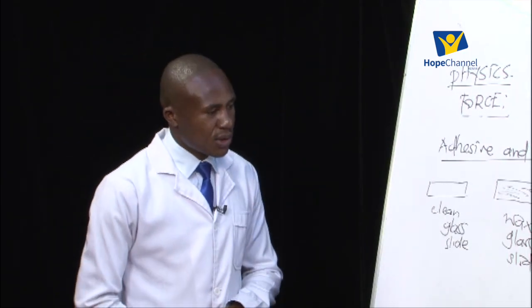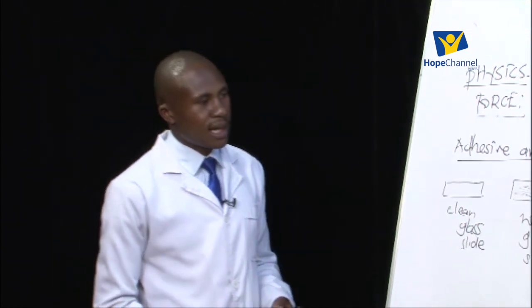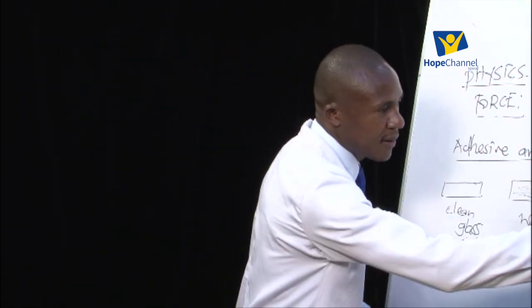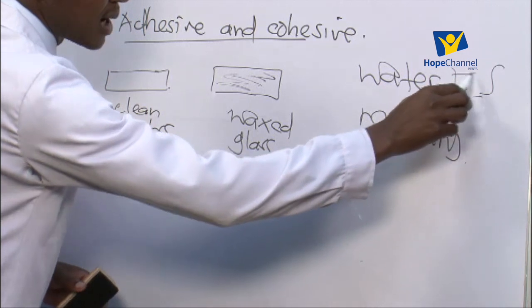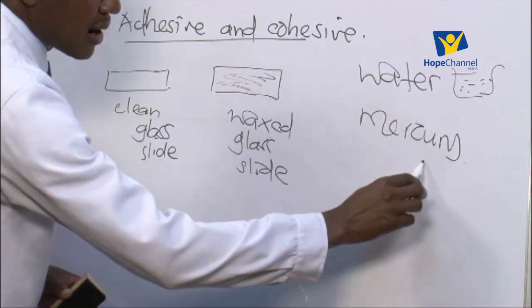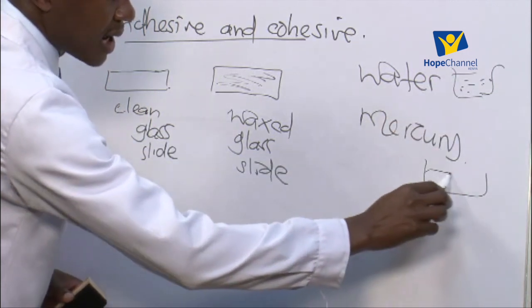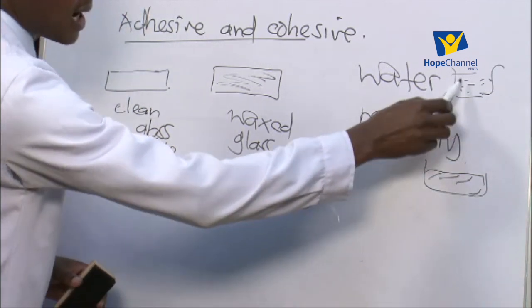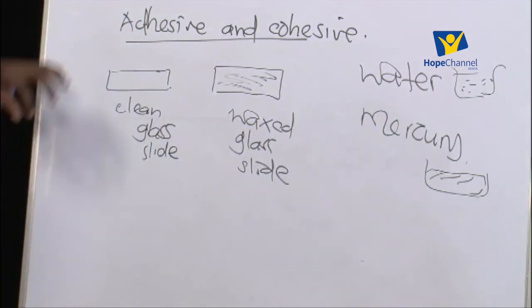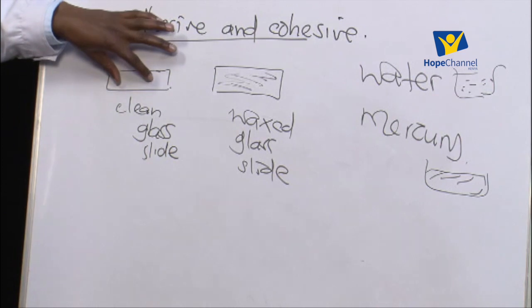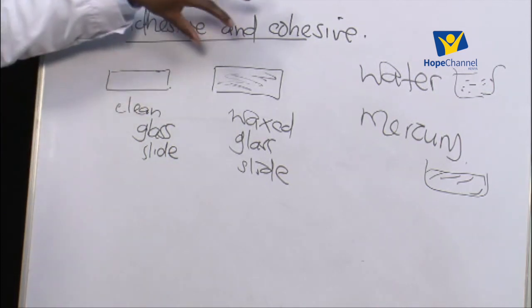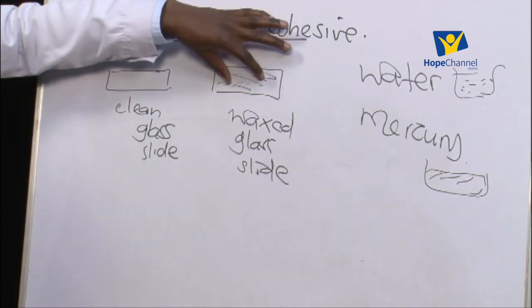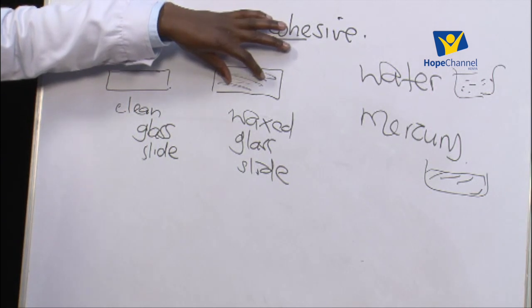Now, what we are going to do is very simple. We take a few drops of water. This is water in a beaker, and then we have mercury down here in another container. We take a few drops of water and sprinkle them on the surface of a clean glass slide, and also on the surface of a waxed glass slide.